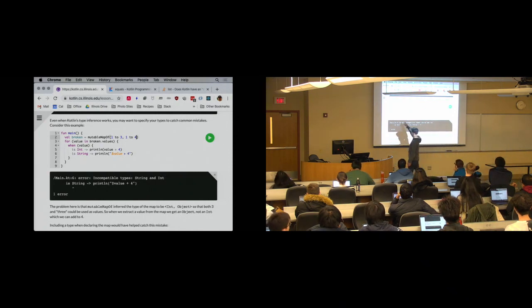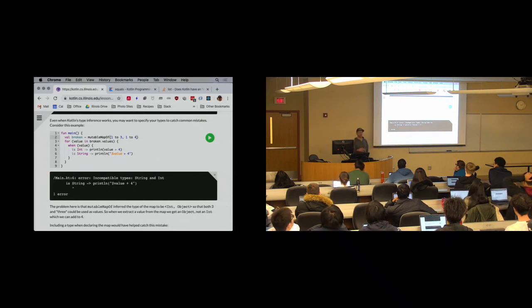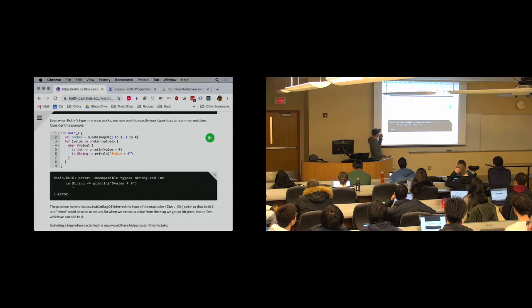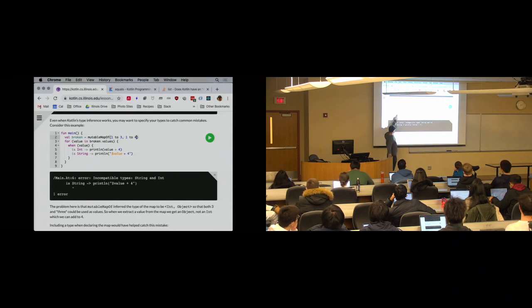Maybe once you guys start working in the IDE, you may find the Kotlin compiler sometimes to be a little slow. But here's what you're getting for that. It has been able to figure out that my map is from ints to ints, that my loop is extracting values from the map, that the value is the subject of this when statement, and that the when statement has an unnecessary branch. It is impossible to get here.